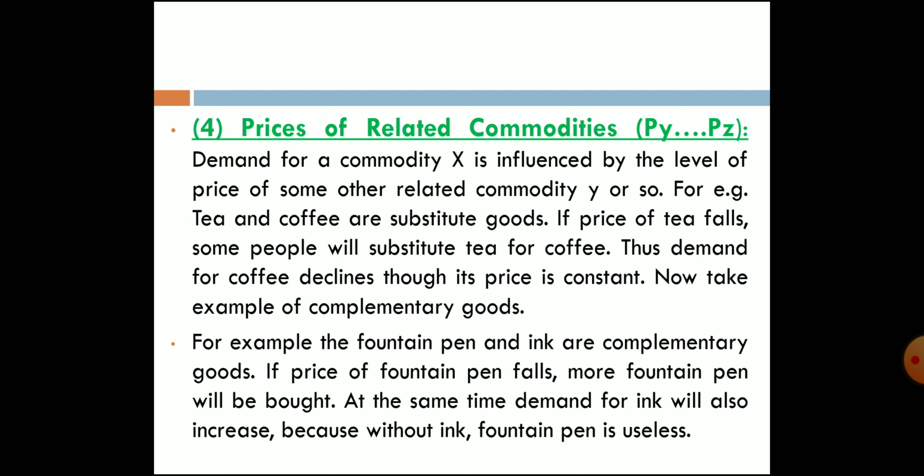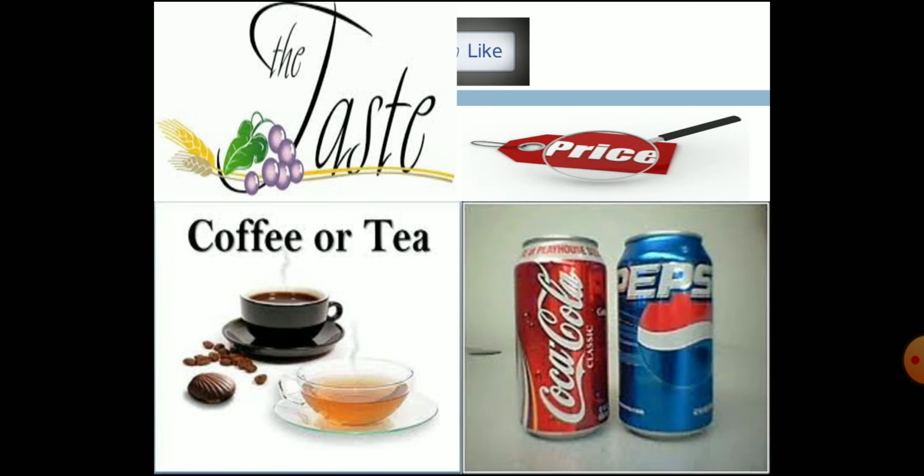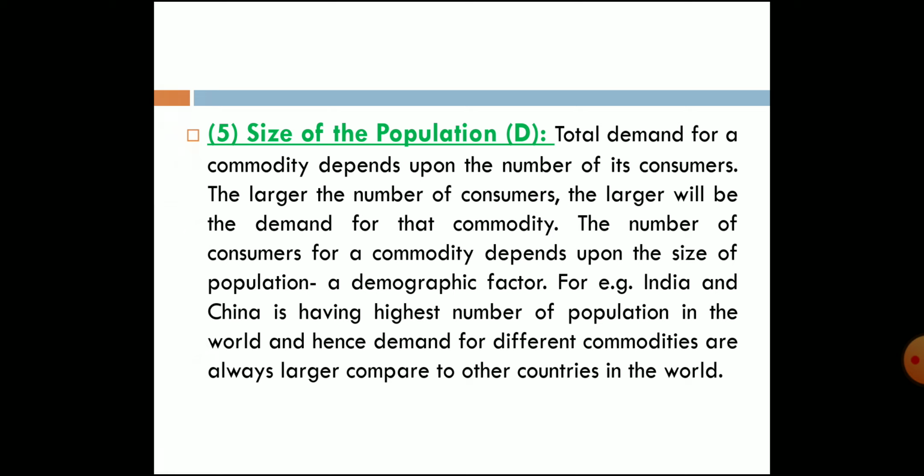So whenever the price of fountain pens reduces, demand for both ink and fountain pens will increase. Then there are factors like likes and dislikes, taste and preference of the consumer, which also affect demand. Then size of the population.